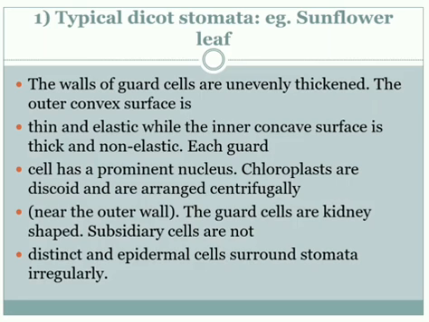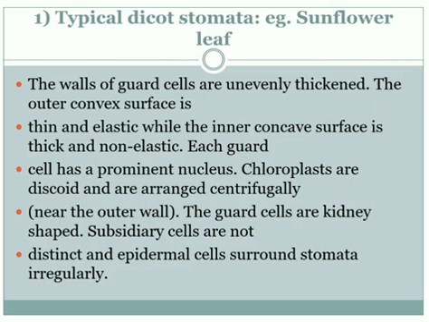The first one is the typical dicot stomata, for example in the sunflower leaf. The wall of the guard cell is unevenly thickened. The outer convex surface is thin and elastic, while the inner concave surface is thick and non-elastic. Each guard cell has a prominent nucleus. Chloroplasts are discoid and are arranged centrifugally.